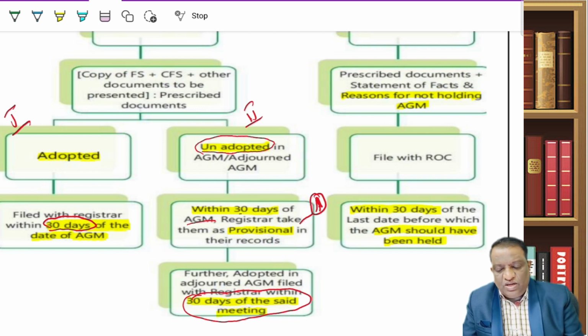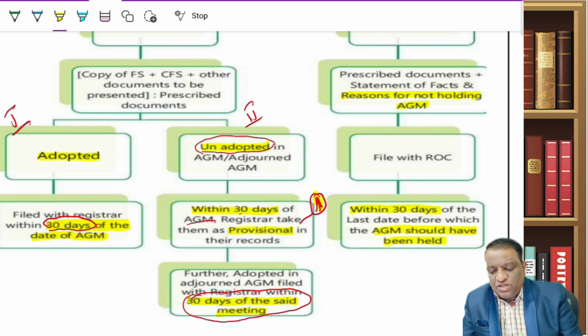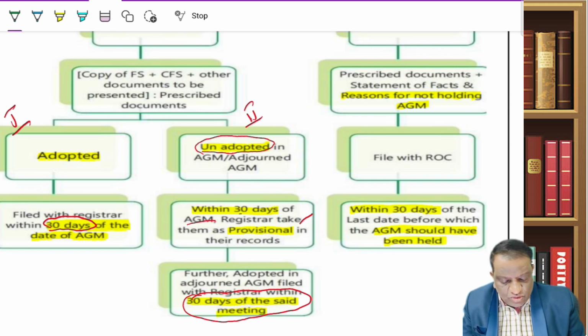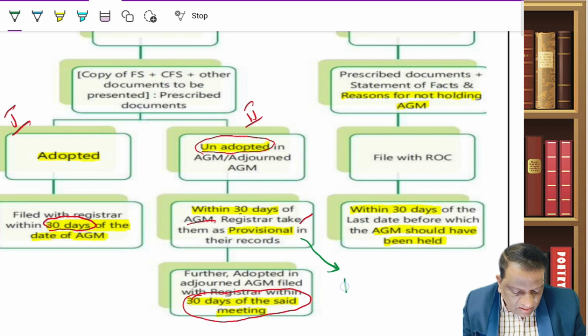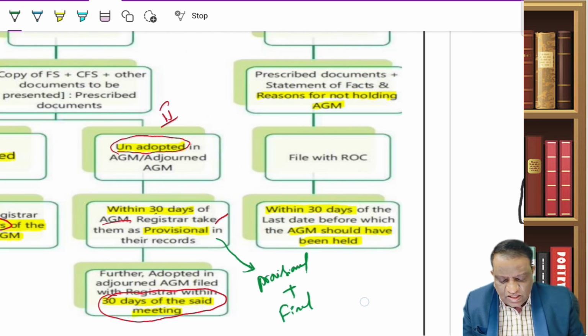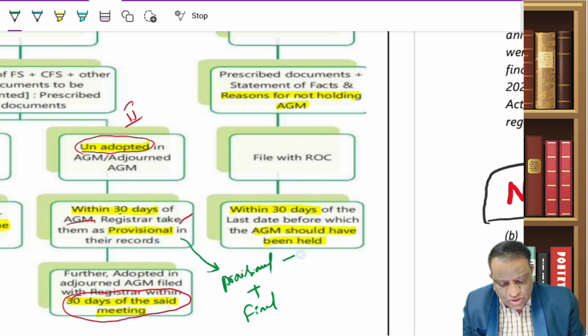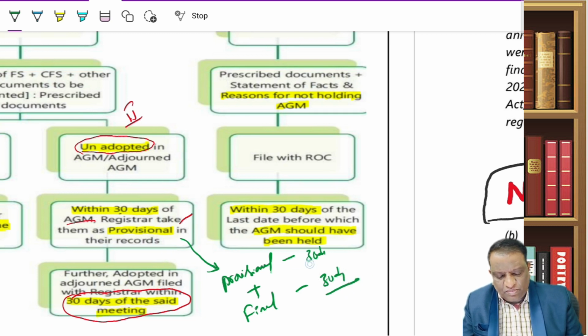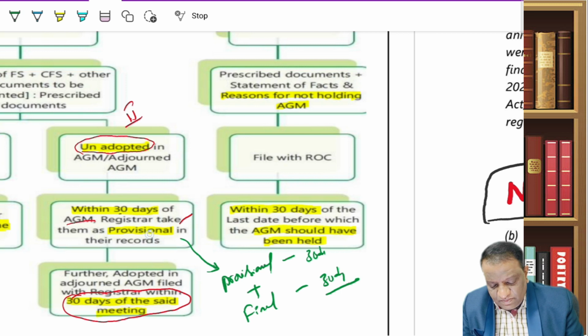I will be filing. So if you look at it, here 2 times I am going to file. One as a provisional plus final. The final is when this is adopted. This is the adjourned meeting. So here also 30 days. Here also 30 days. This is 30 days from when my accounts have been adopted. This is unadopted. So that is this timeline. So 2 times. This is what is important for the exam.